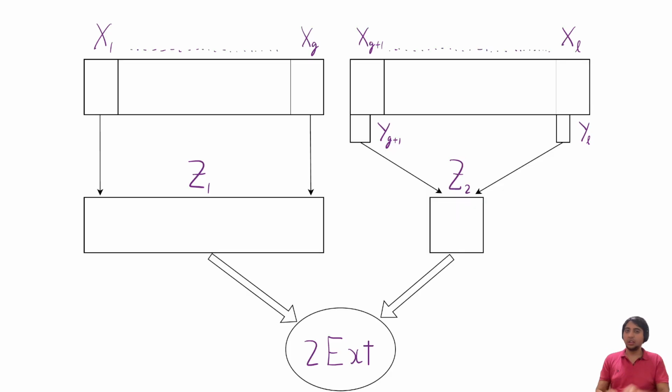Visually, this is what's happening. You have your first G blocks, which you concatenate, call it Z1. You have your last L minus G blocks, for which you took small prefixes in a geometrically decreasing fashion. You concatenate these prefixes and form Z2 and pass both these strings to the two-source extractor. And its output is the condenser's output.